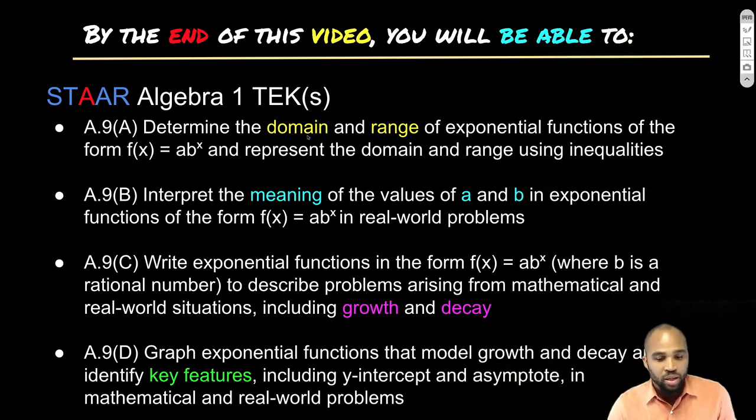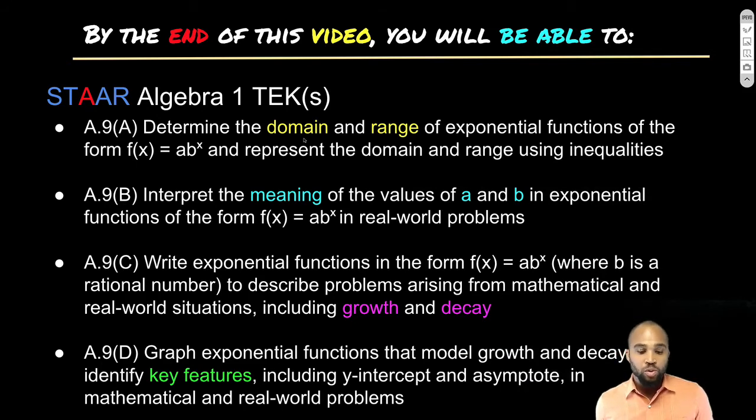Alright, so we're going to be looking at domain and range from an exponential function. What do the a and b mean in the actual function? Because the function is f of x equals a times b to the x power. But what do a and b mean? And what does x mean? So we're going to talk about those as well.